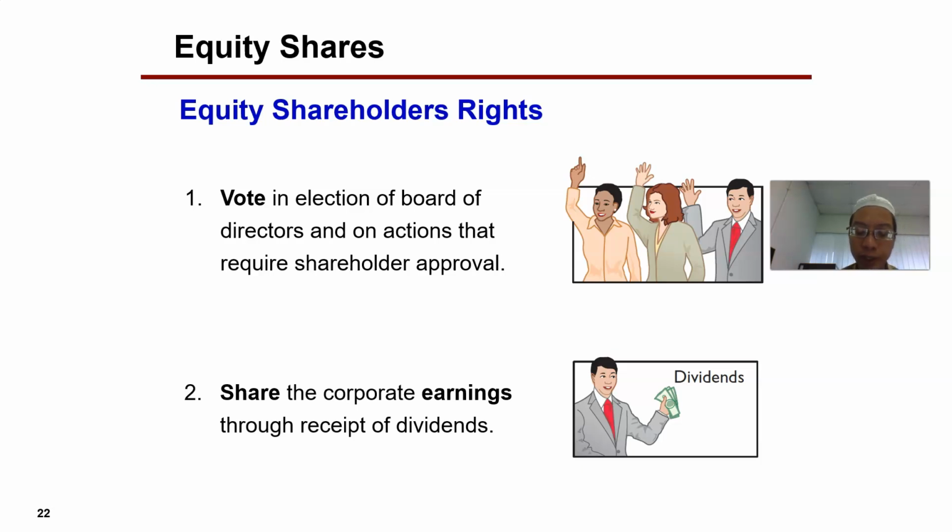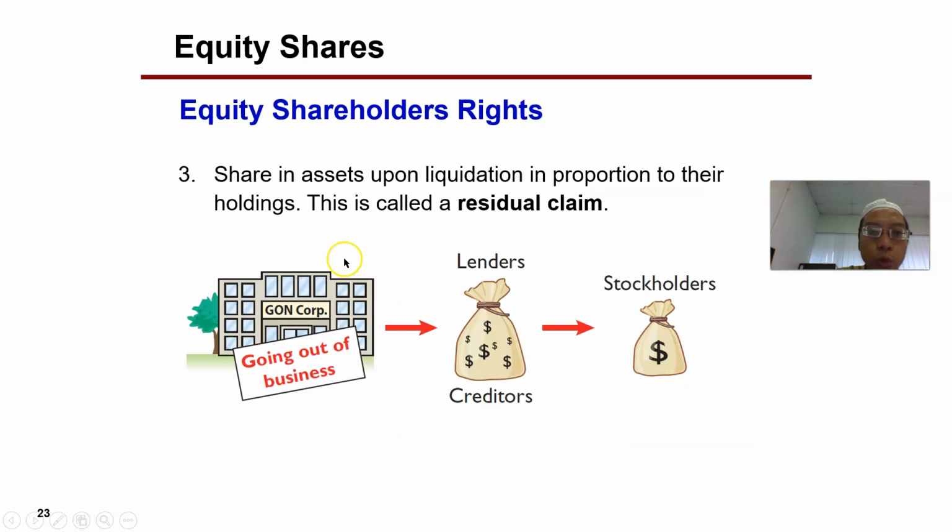Equity shareholders will have a share of the corporate earnings whenever there's a distribution of dividends. And when the company is liquidated, probably when they go out of business, the equity shareholders will have the claim on the residual balance. Whatever is left will end up going back to the shareholders.